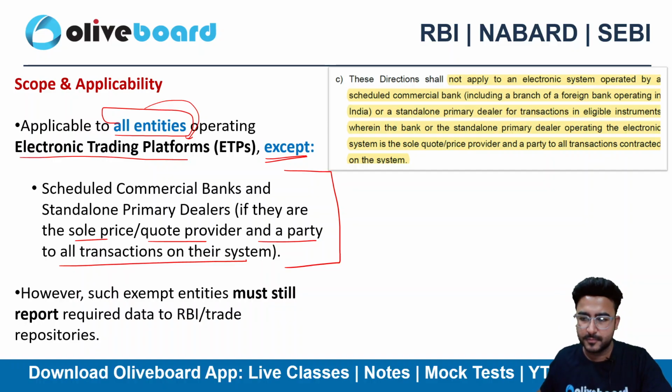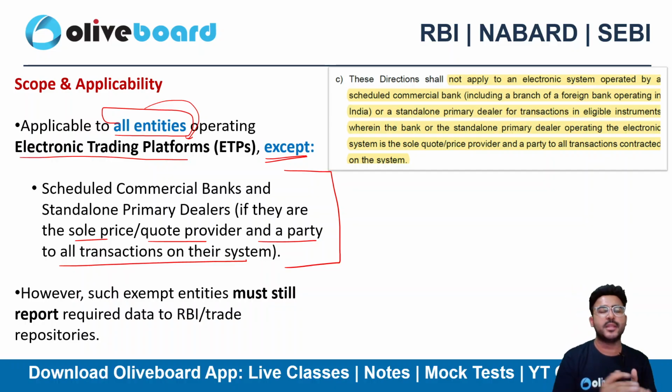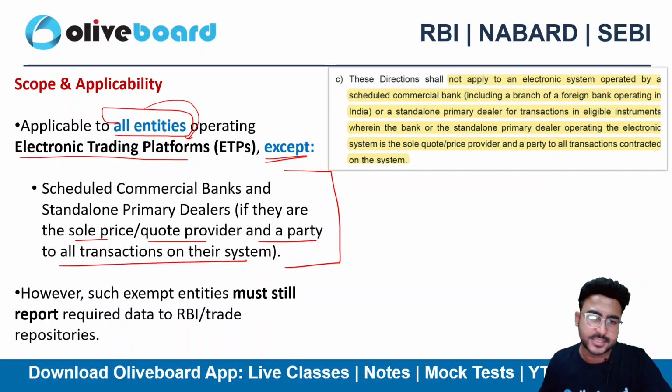That's an exception. So what do we mean by sole price or quote provider? Here only one person or entity is giving the buying and selling price. There are not multiple bidders, only one person is doing that. Let's suppose you are using a platform to buy or sell something, and you always trade directly with the platform itself and not with other users of the platform, and only that platform sets the price. Then that platform is the sole price provider and party to all the transactions.